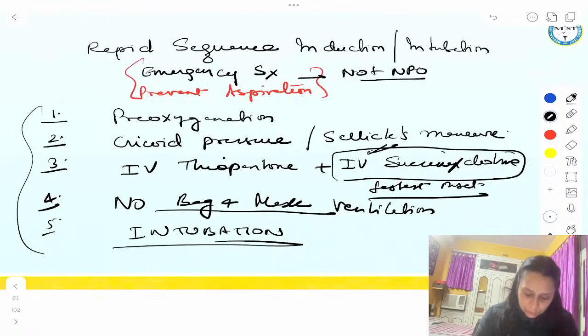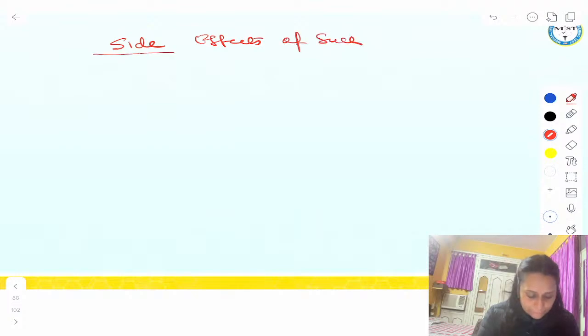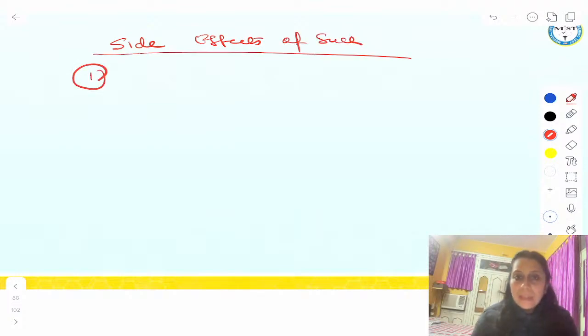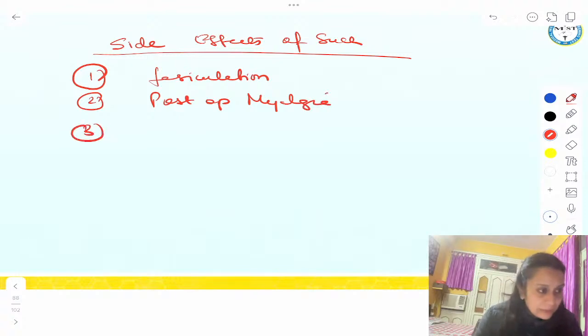So guys, we need to know what the side effects or problems with succinylcholine are for solving this question. So side effects of succinylcholine. Number 1, we have already discussed. Succinylcholine can cause fasciculation. In our regular lecture, we have discussed. It can cause post-operative myalgia. It can cause increases in pressure.